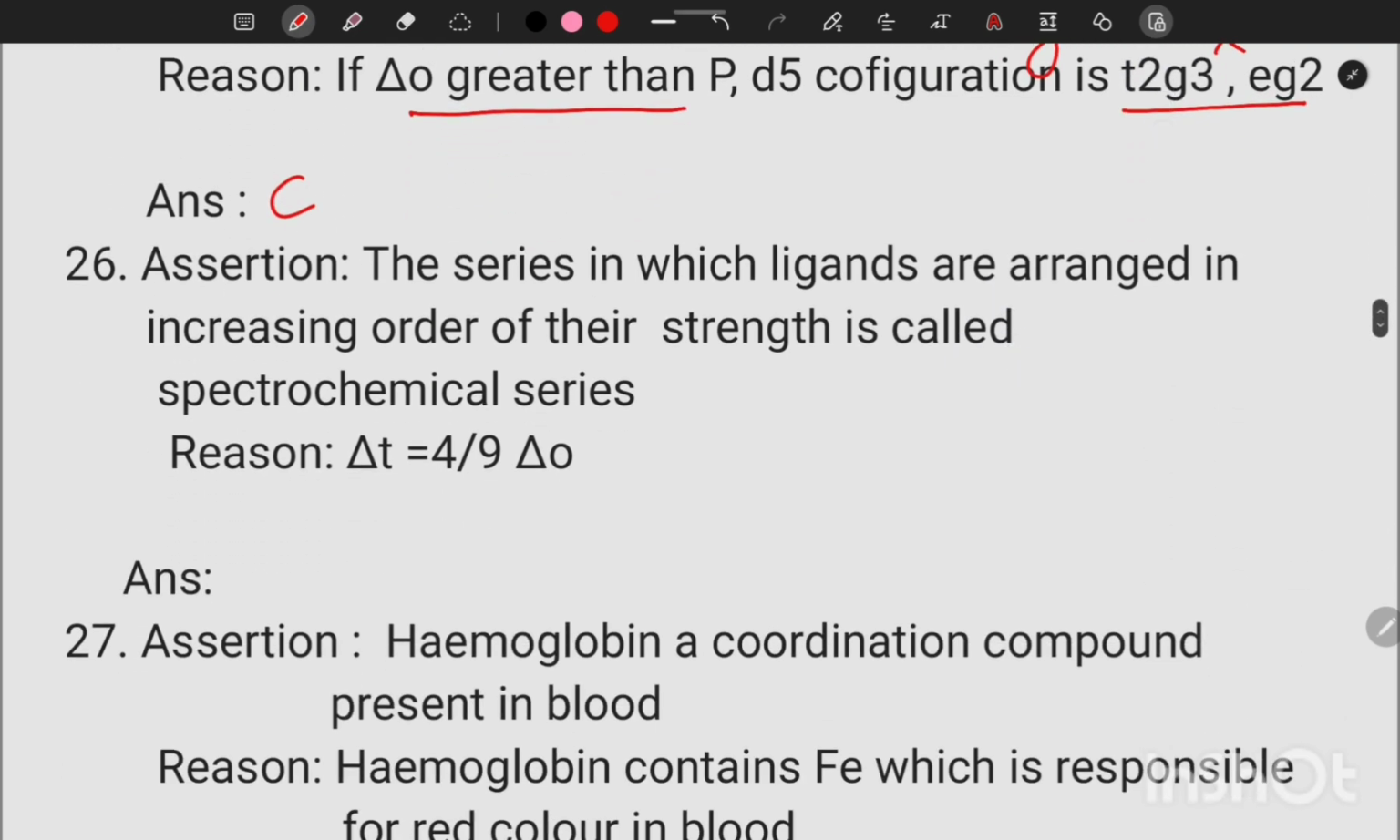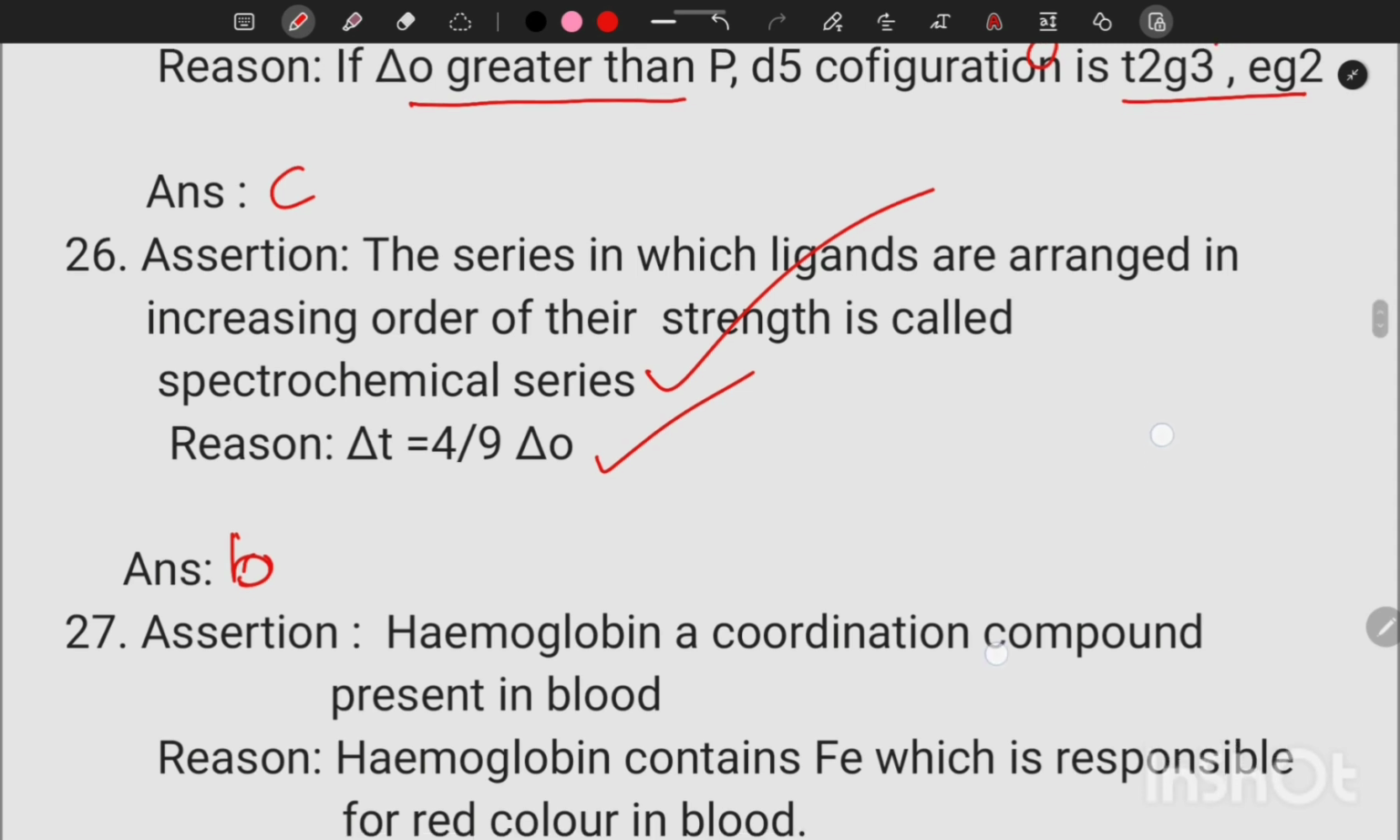Next, the series in which ligands are arranged in the increasing order of their strength is known as spectrochemical series. That's correct. Delta T is equal to 4 by 9 delta O. That statement is also correct, but reason is not the correct explanation of assertion.